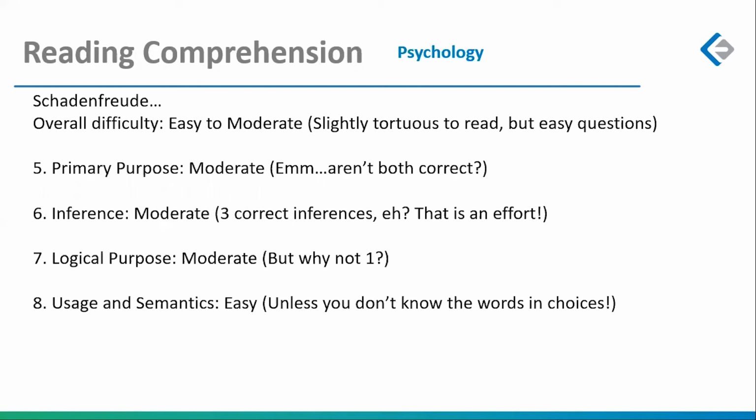Questions were easy. Questions were super easy here. 3 moderate questions and 1 easy question. I don't think there is anything that you can expect better on CAT. So Schadenfreude, the German word for the joy that we feel when someone else is in a difficult situation. 1 primary purpose, 1 logical purpose, and then 1 was usage and semantics. Obviously a question that was very, very easy unless you did not know the words and choices. And if you have noticed, this Schadenfreude and the answer to question number 8, they will come back in summary.